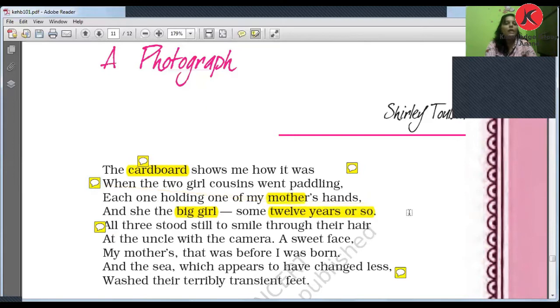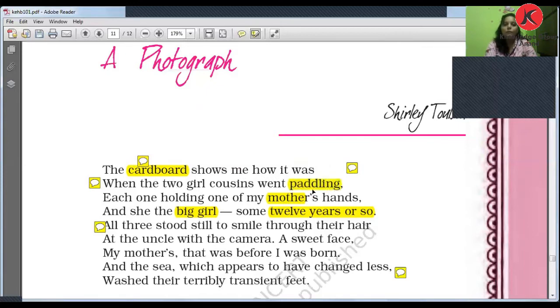right? So when the poetess's mother was 12 years old, this photograph was captured, and in that photograph, these two girls, that is her mother's cousins, and she herself, the mother, as she was 12 years old, she was not holding her mother's hand, but these two cousins were holding her hand and went on paddling.